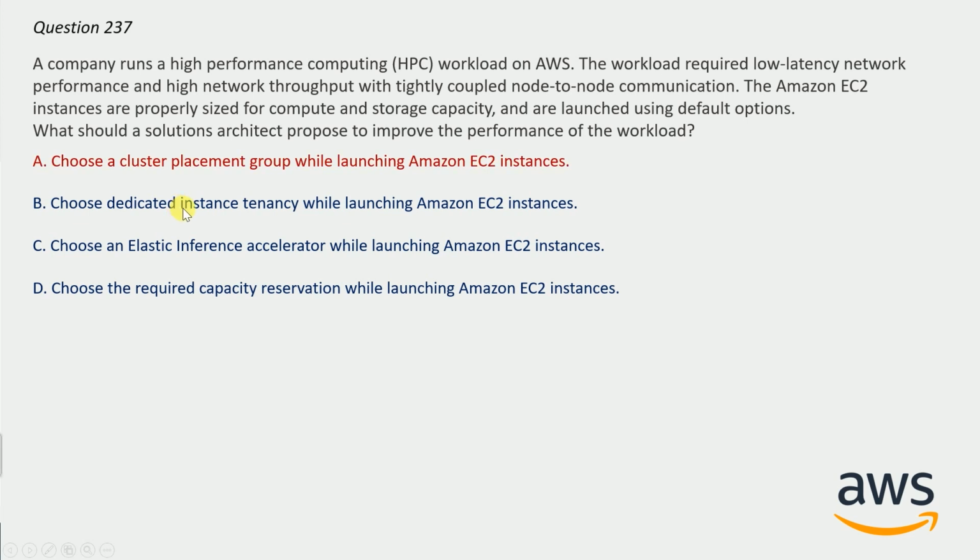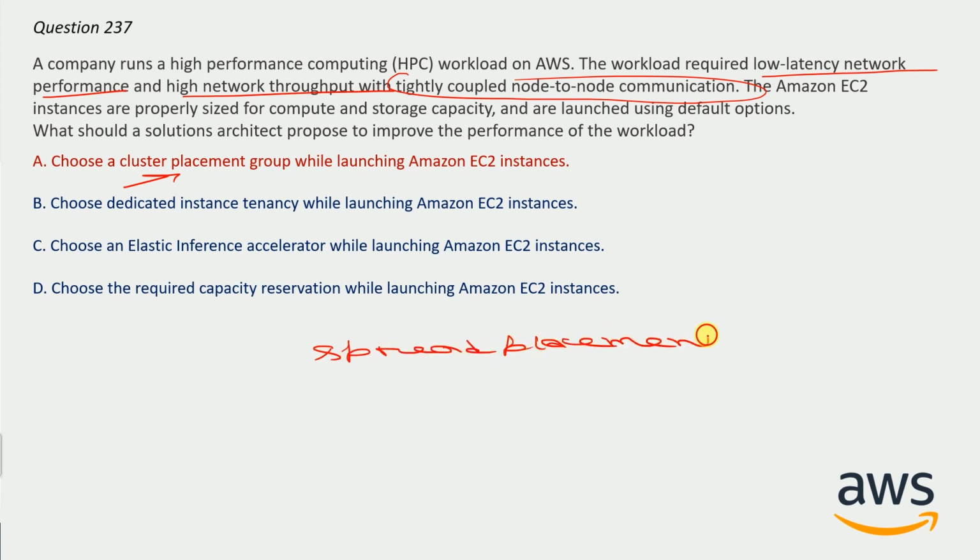Choose a cluster placement group while launching Amazon EC2 instances, because it can improve your network performance and communication much better than any other. The requirement of the question is low latency network performance and high network throughput, and it can increase both, with tightly coupled node to node communication. So all these refer to cluster placement group. In case it would have asked for better availability, then you should have gone for spread placement group. So this is the difference between these two.